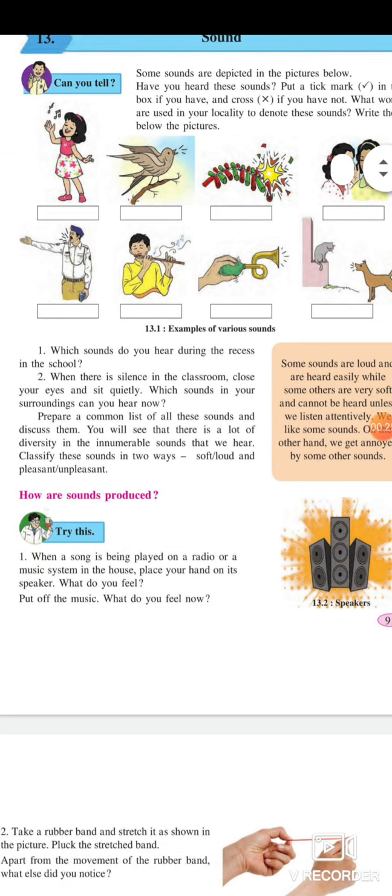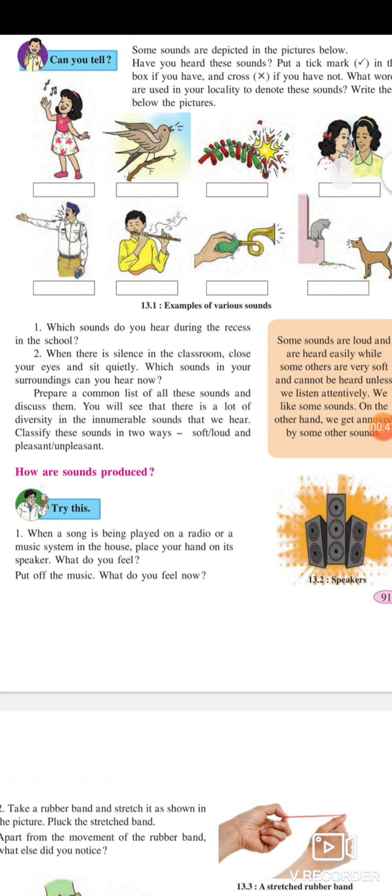First, which sounds do you hear during the recess in the school? Second, when there is silence in the classroom, close your eyes and sit quietly. Which sounds in your surroundings can you hear now? Prepare a common list of all these sounds and discuss them. You will see that there is a lot of diversity in the innumerable sounds that we hear. Classify these sounds in two ways: soft, loud, and pleasant, unpleasant.